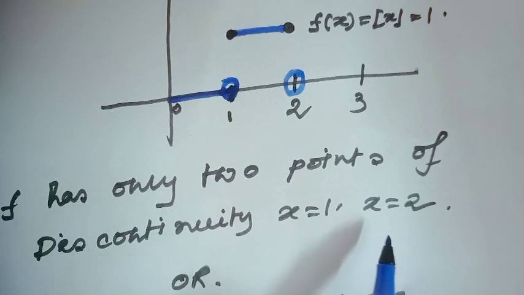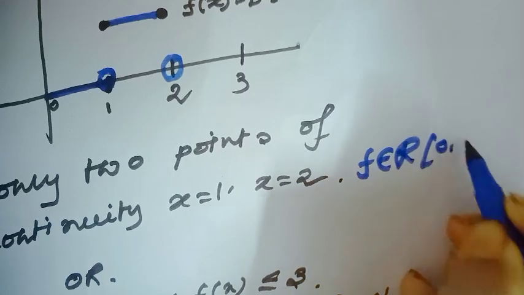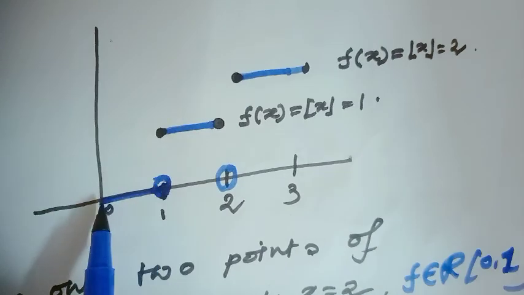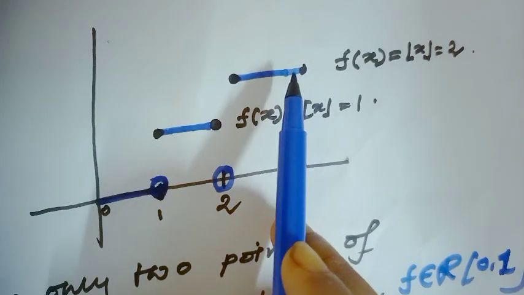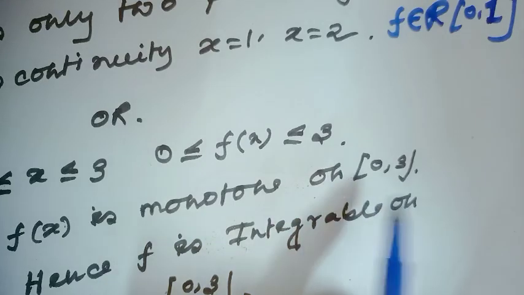So, since the function is bounded and has a finite number of discontinuities, obviously the function is Riemann integrable. Are you getting? Otherwise, by another method, we all of us know every monotone function is Riemann integrable. Here notice, since this is a constant function on each piece, this function is obviously a monotone function on the closed interval [0, 3].